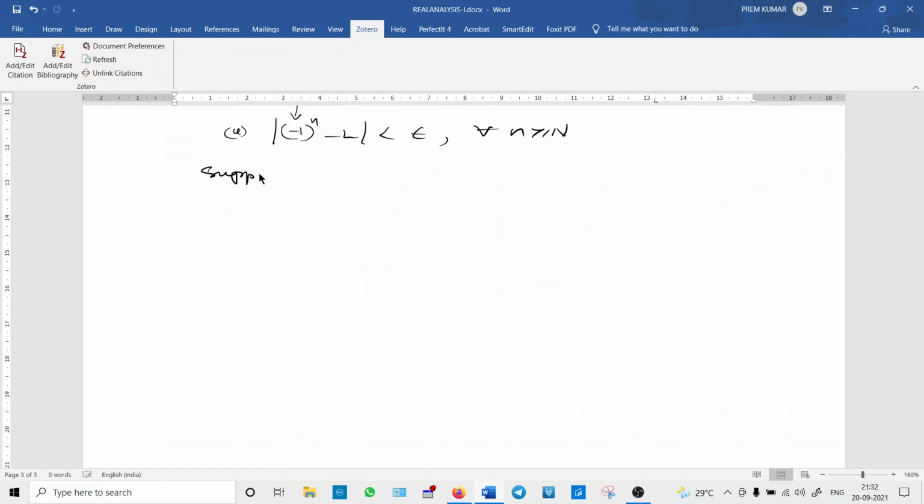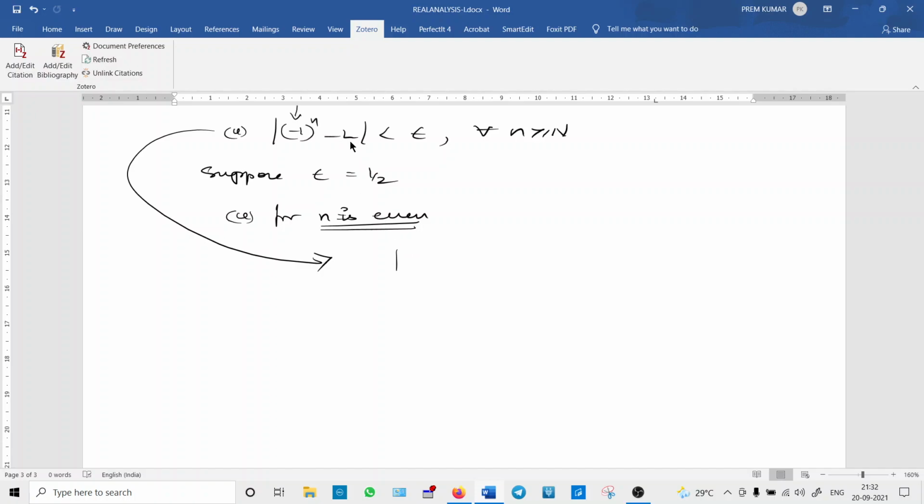And it is true for every epsilon. Suppose my epsilon value I am going to take as 1 by 2. That is, for n equal to even, for n even, what happens to this one? n is even.